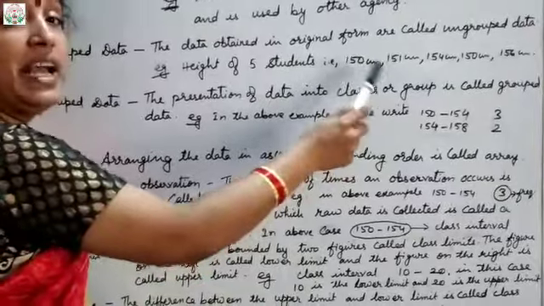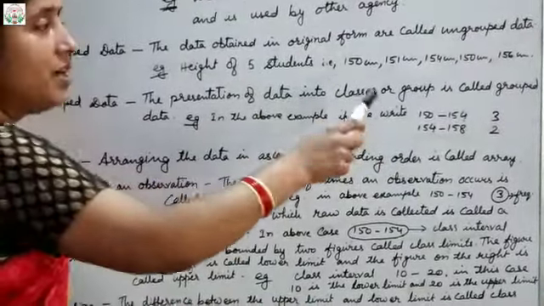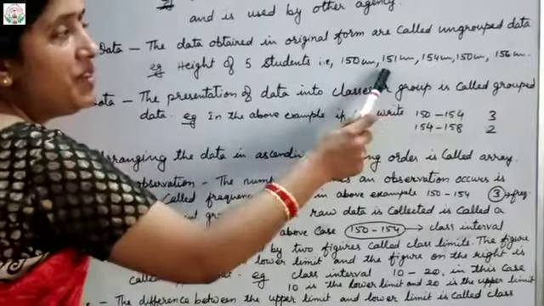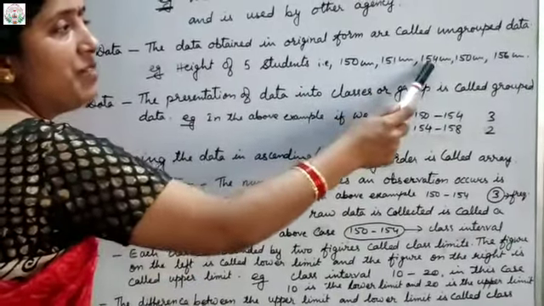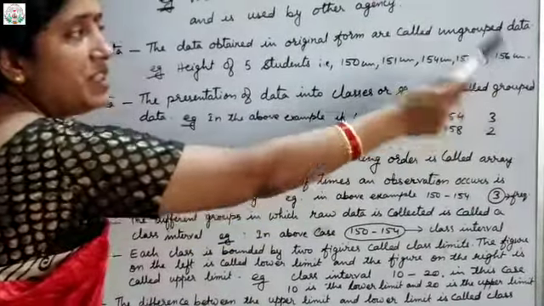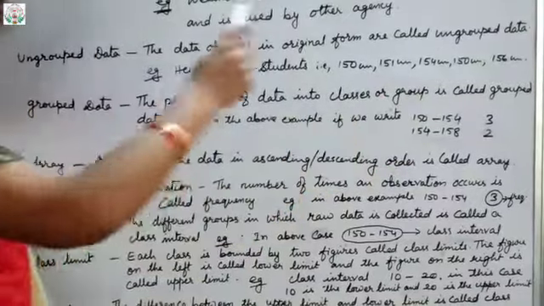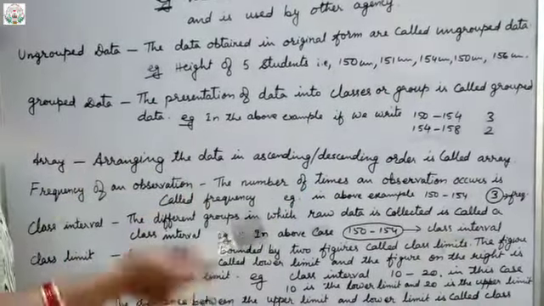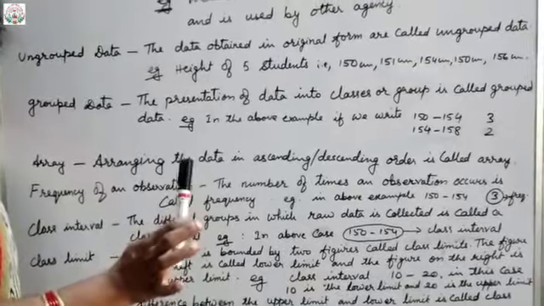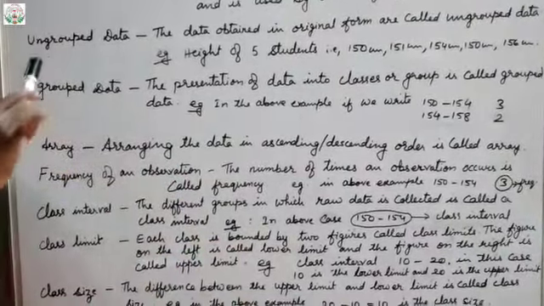But if I arrange this in ascending order, that means 150, again 150, then 151, then 154, then 156. Or in descending order, first 156, then 154, then 151, then 150 and 150. That is called an array: arranging the data in ascending or descending order.